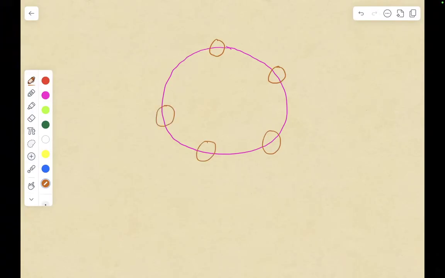For example, these are the gas stations you have, and you have a car which is now at this gas station. Let's call it gas station A. This is gas station B, this is C, this is D, this is E.